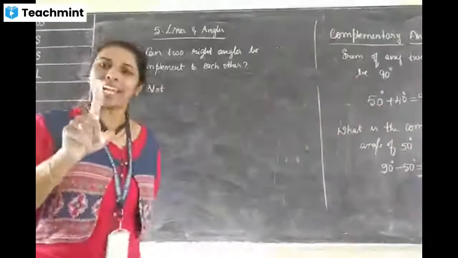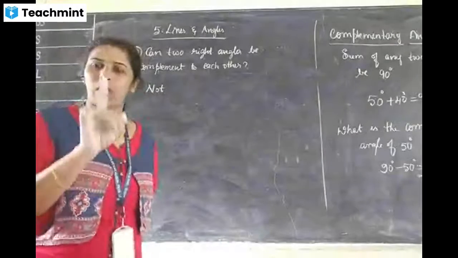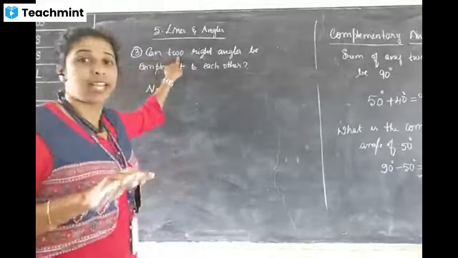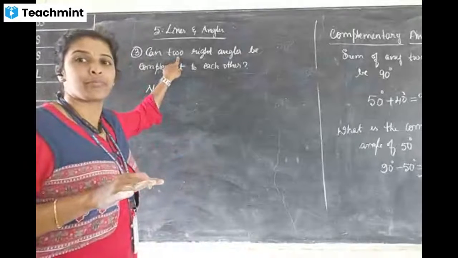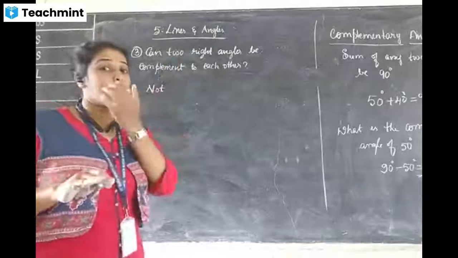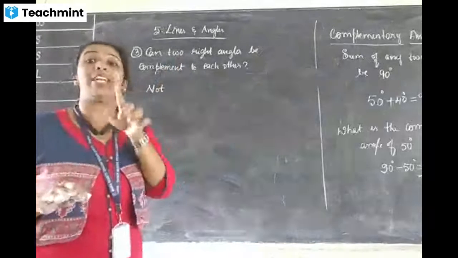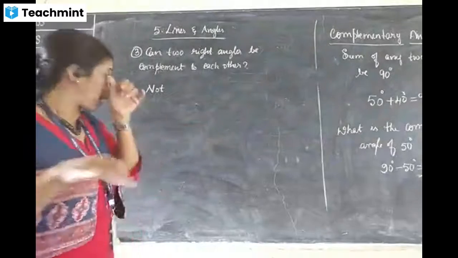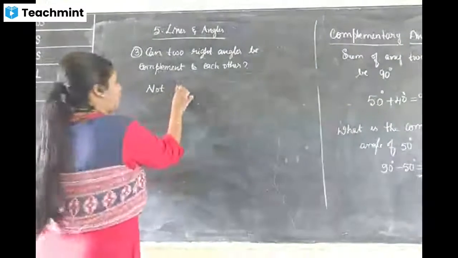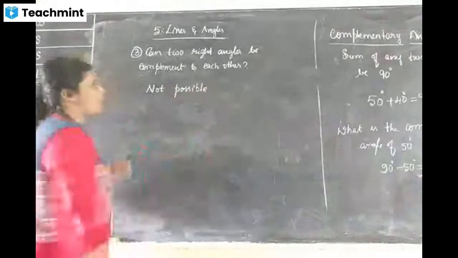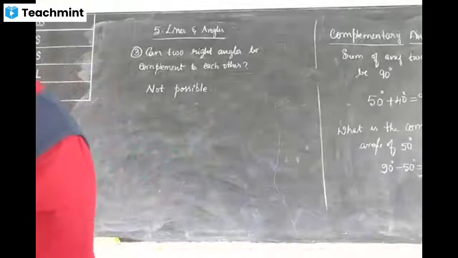One right angle is already 90. Here they ask two right angles. 90 plus 90, how much? 180 degree. If it is 180 degree, which type of line is it? Straight line, straight angle. Very good. So, not possible.